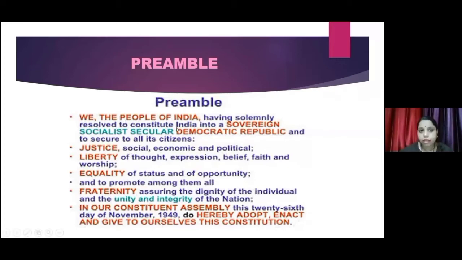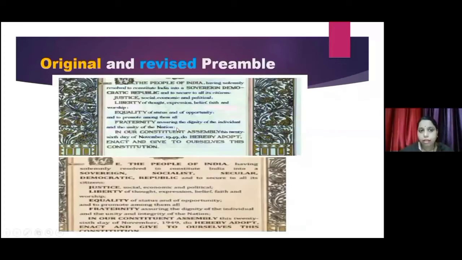This is the above side. This is our original preamble, and this is the revised preamble. Now, what is the original preamble? Our Constituent Assembly created this on 26 January 1950.